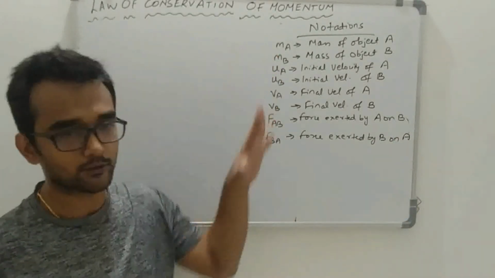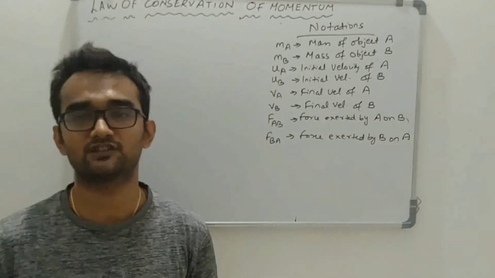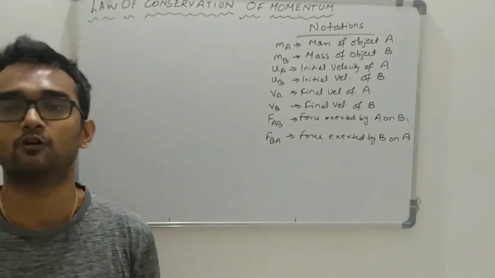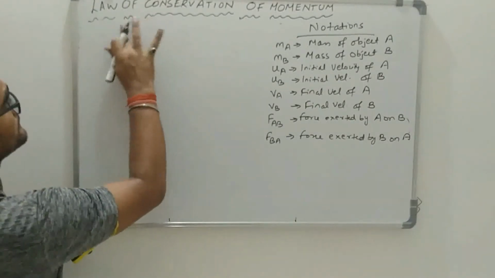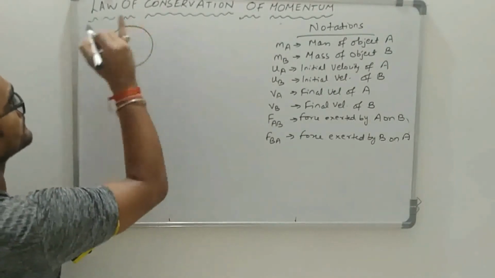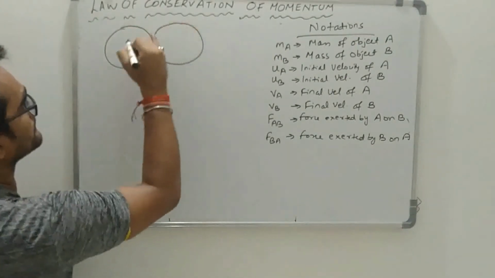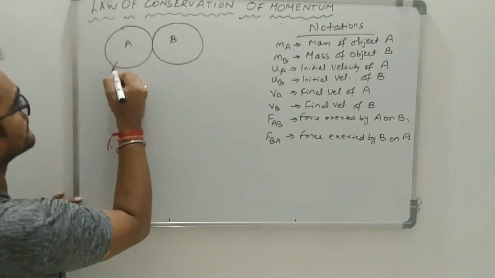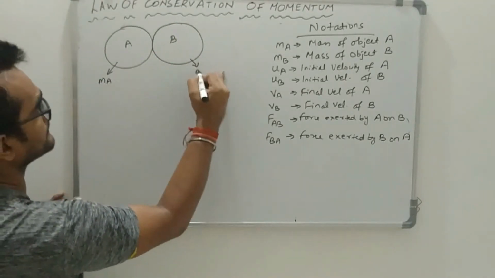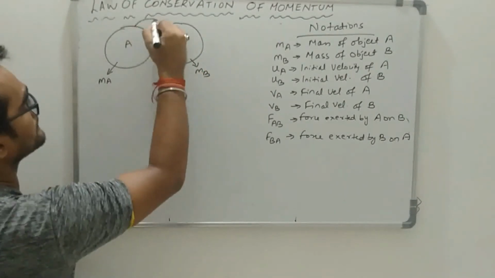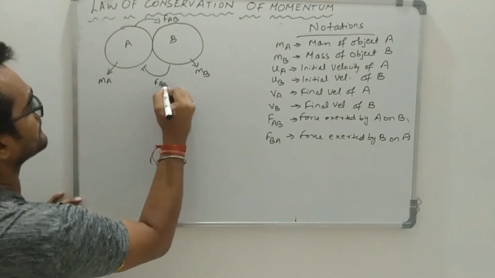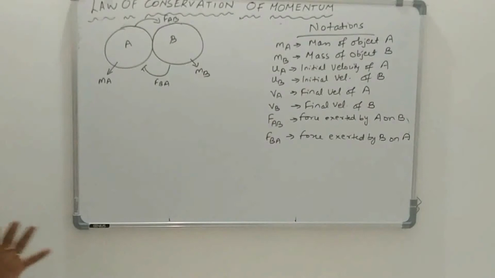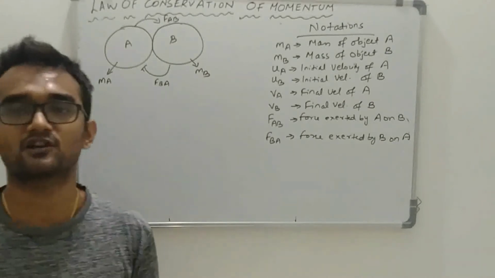After signifying all the notations, I will switch on to the mathematical part of the derivation of law of conservation of momentum. So friends, condition I explained to you earlier during the collision part, where both the objects are applying a certain force on each other.